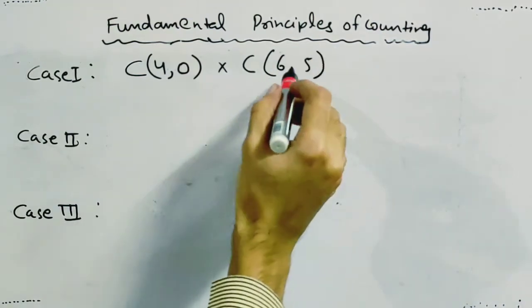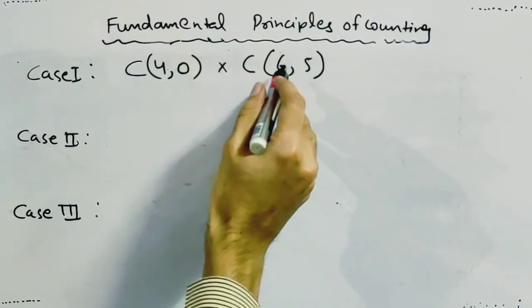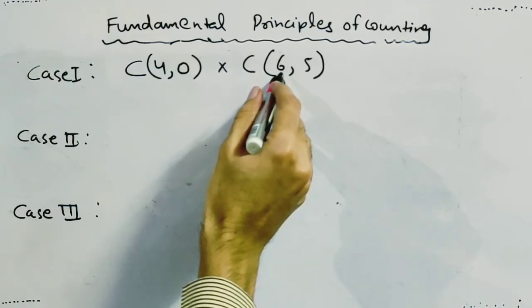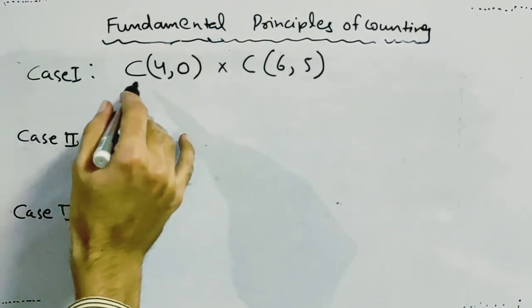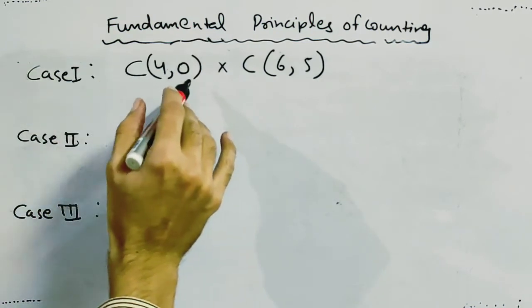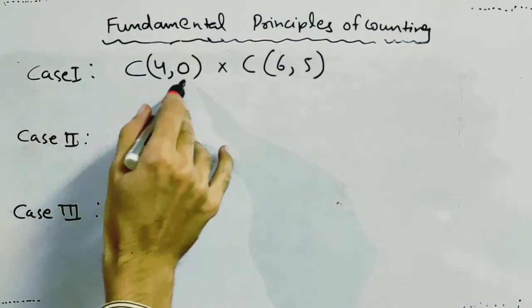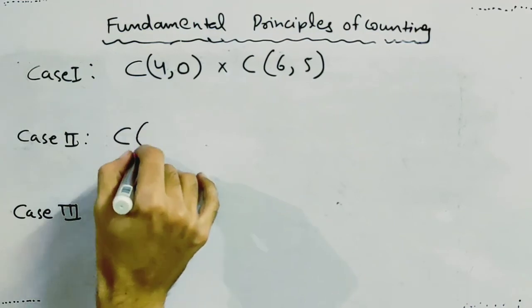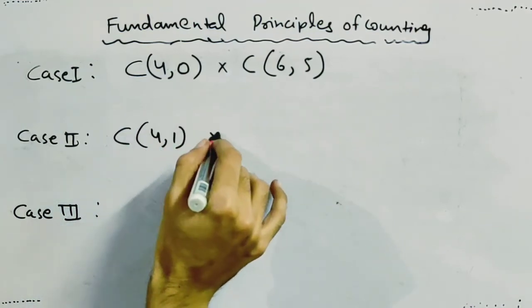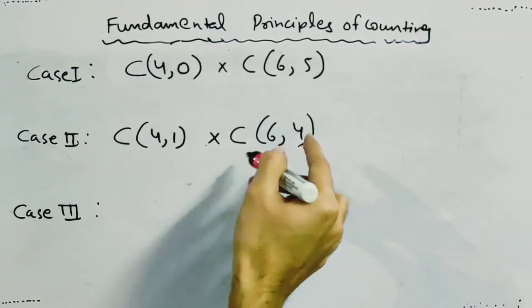So the number of ways in which these 5 male candidates can be selected from 6 male candidates will be given by C65. Similarly, the number of ways in which no lady will be selected out of 4 ladies available will be given by C40. Similarly, for case 2 it will be C41 and 4 male candidates out of 6.